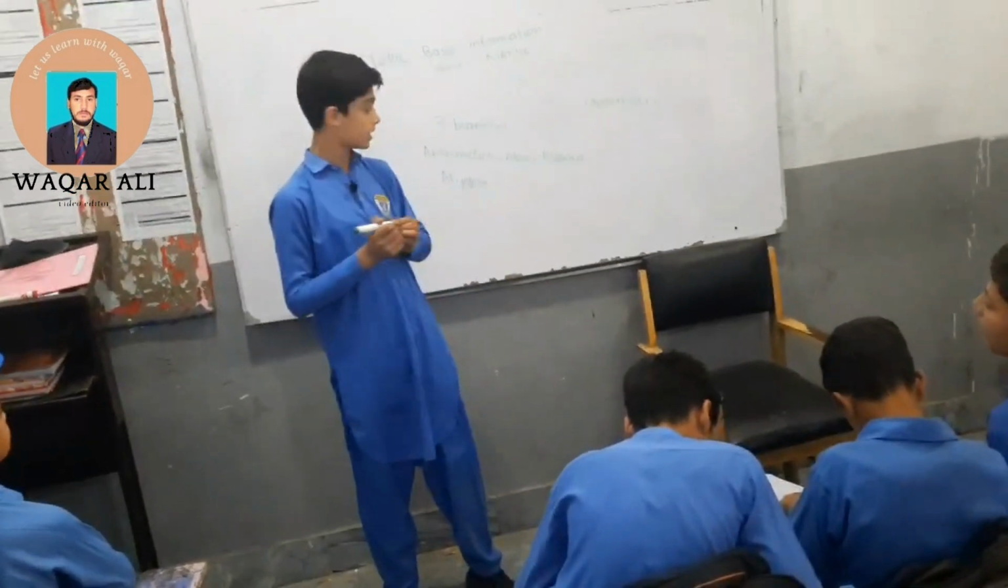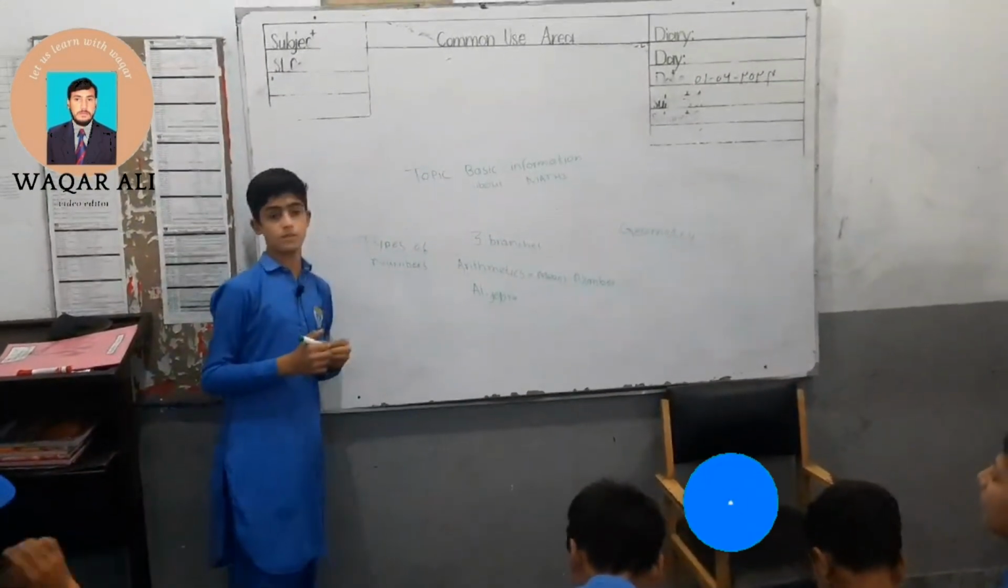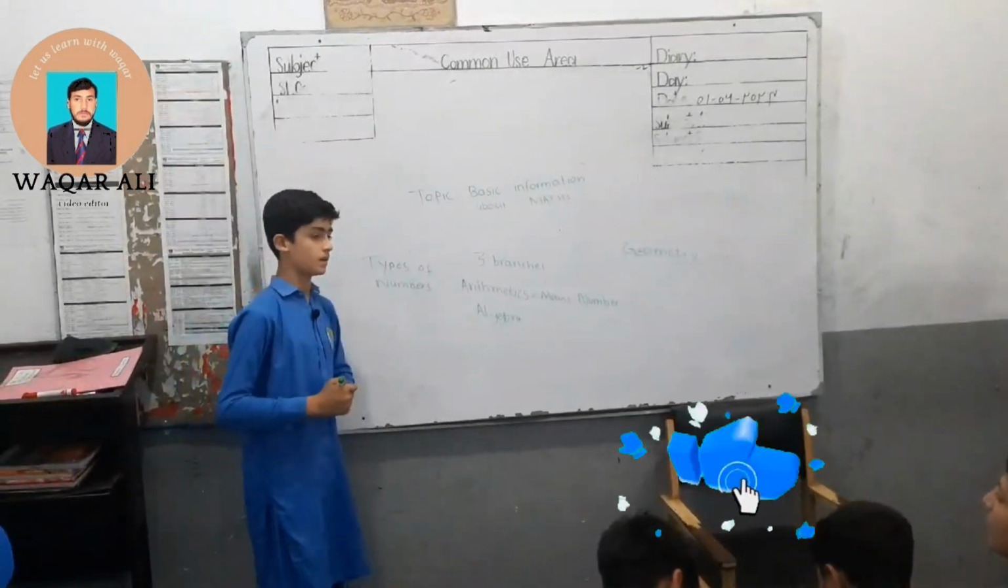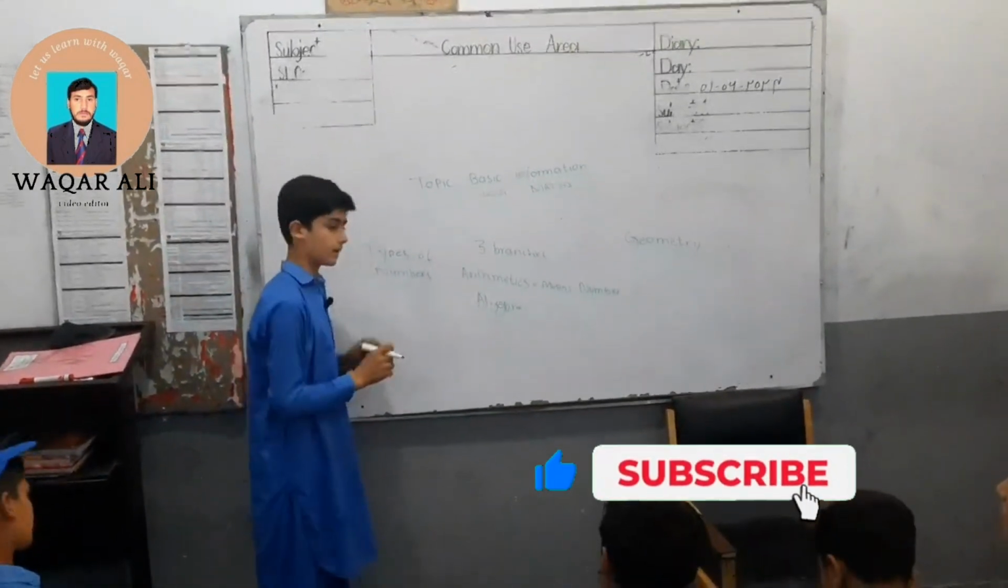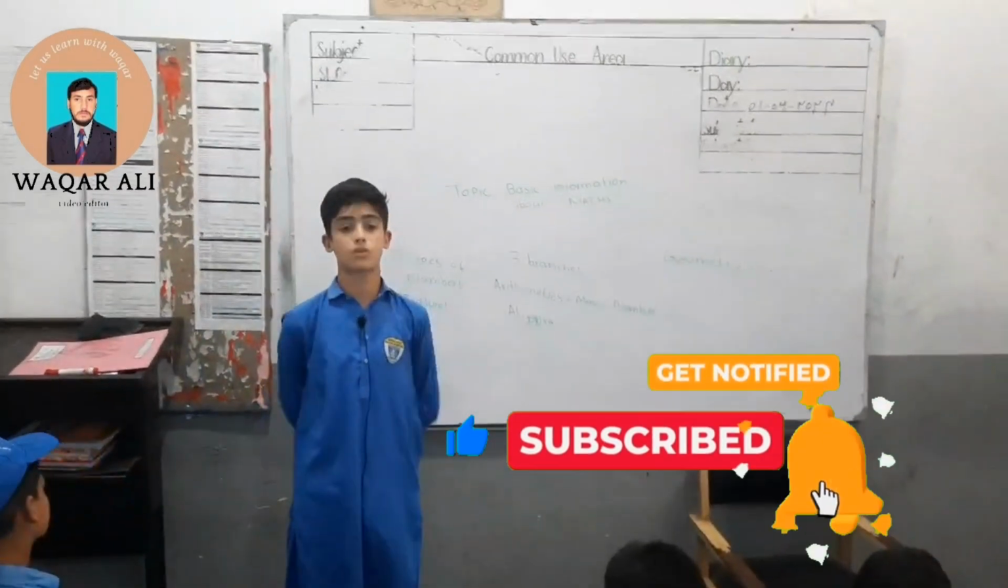So its first types of numbers. The first type is natural number. Natural numbers are those numbers which start from